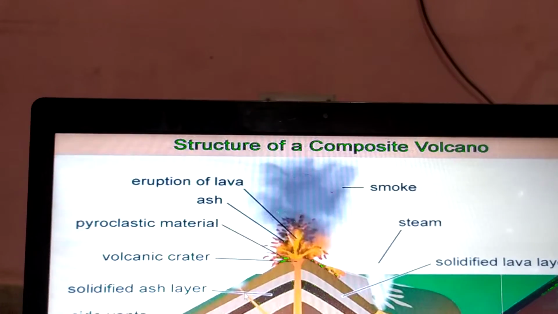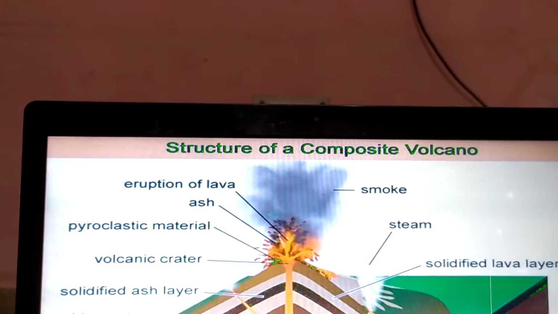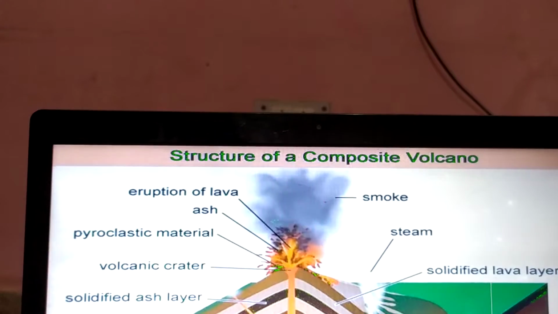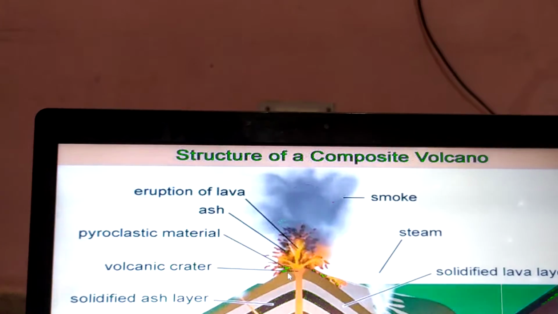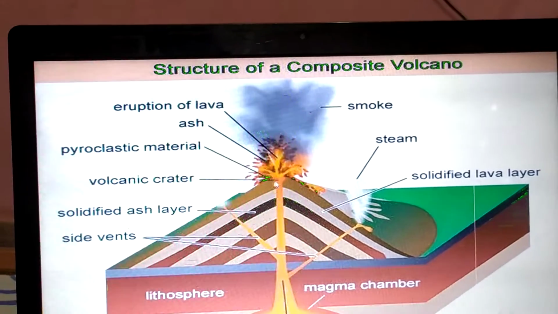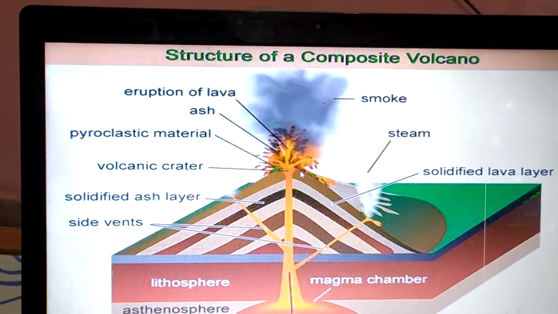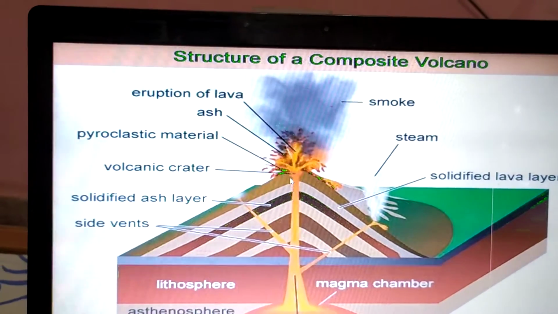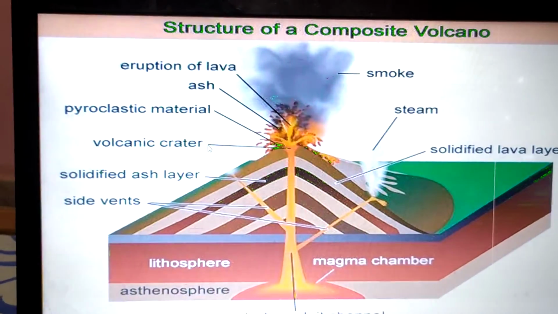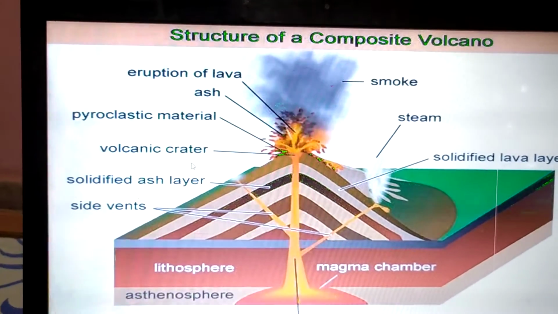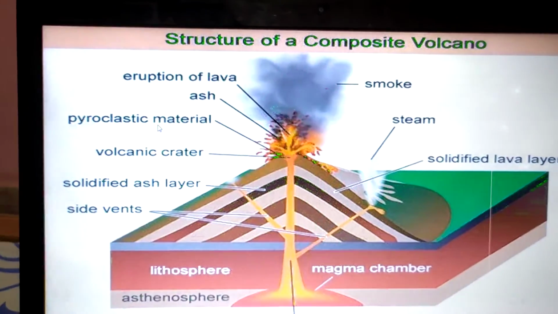These are the cones, other than the main cone, from where the magma comes out in the form of lava. Then steam comes out, and when the top of the volcano is blown, it forms a circular hole on the surface of the volcano, which forms the crater, known as the volcanic crater. Solidified ash is there inside the earth's crust, and pyroclastic material is also there.